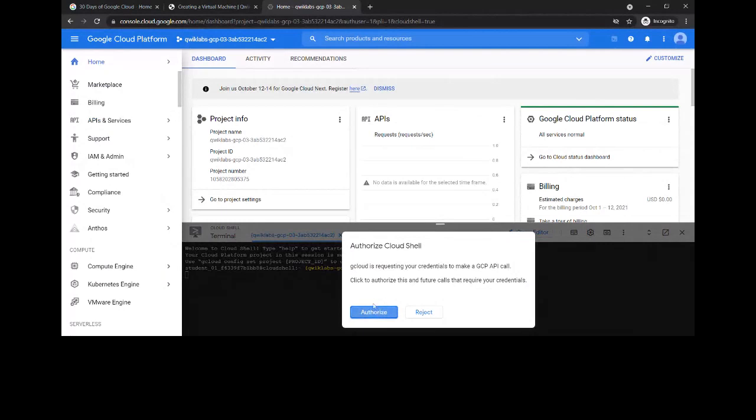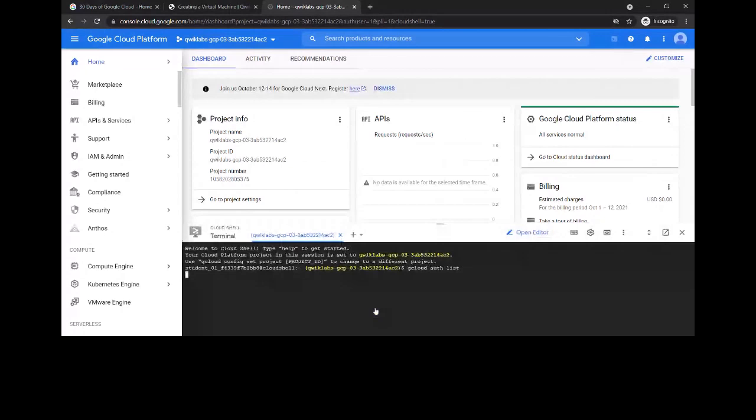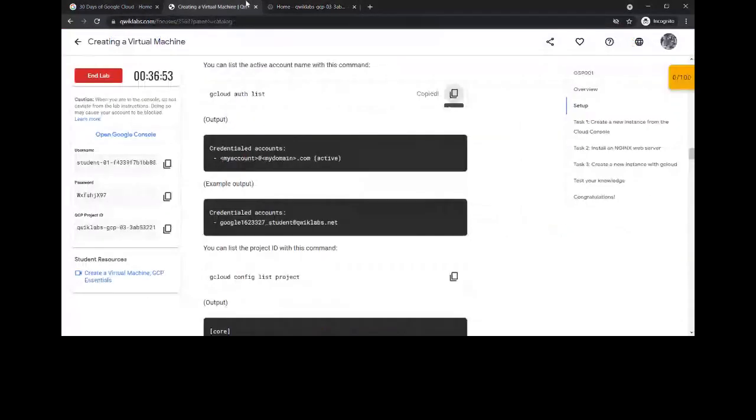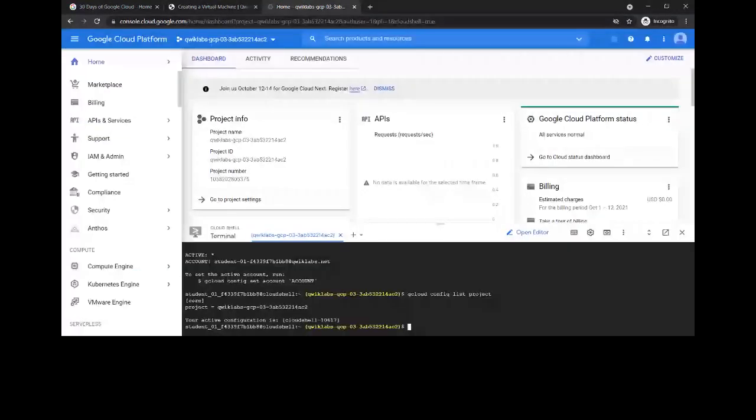After pasting it, I need to authorize it. After authorizing, I'll copy this one as well and paste it over here. So my user account and project ID have been activated now.